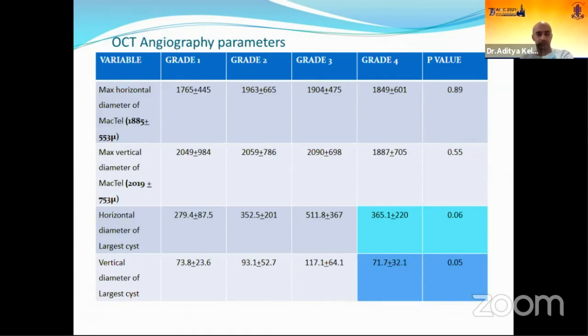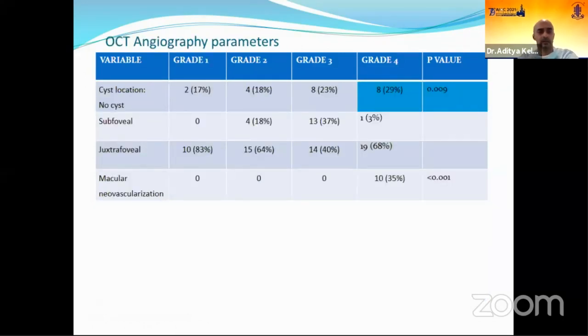Similarly, for the vertical diameter of the cyst, we see that from grade 1 to grade 3 the diameter keeps on increasing, and then again in grade 4 the vertical diameter of the cyst has reduced to 71 microns. No cysts were observed in grade 4. This is again statistically significant, and the subfoveal location in grade 4 was only one patient, as against the juxtafoveal location of the cyst, which was seen in 19 grade 4 patients, that is 68% of the time.